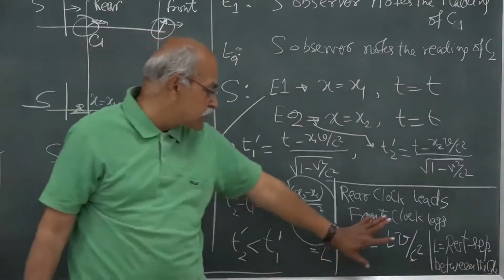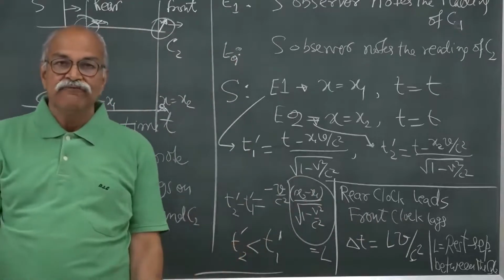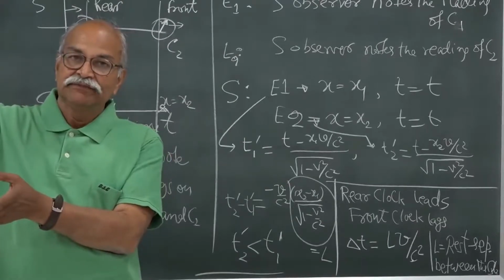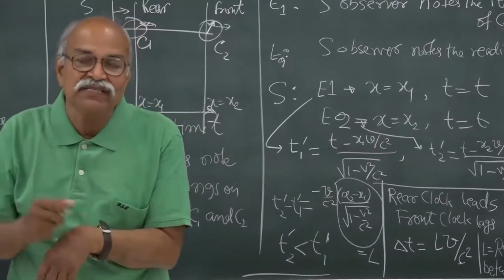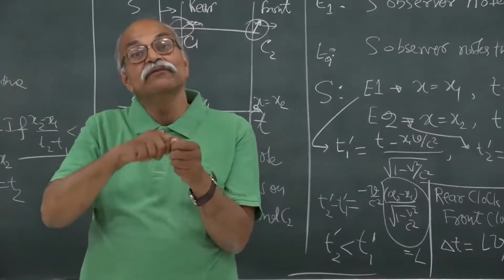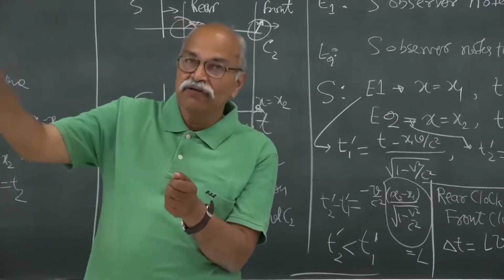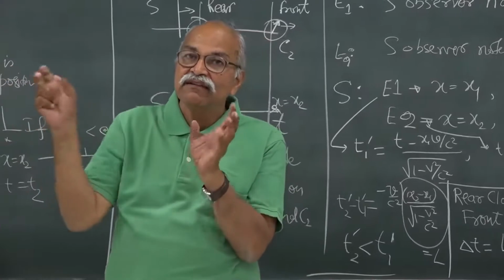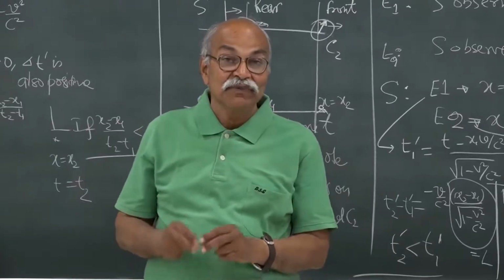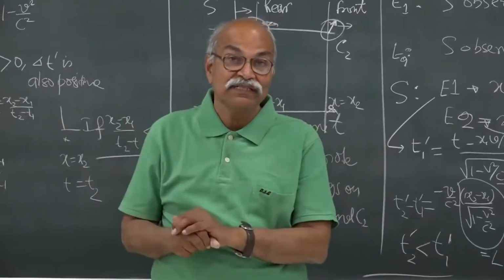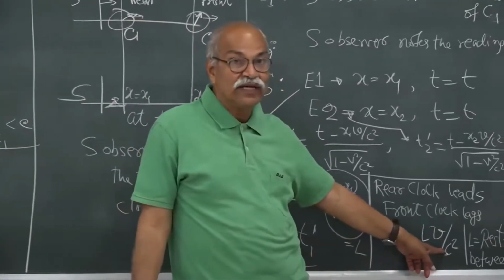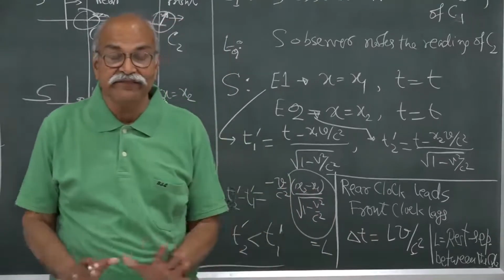Okay. So, remember this final result. If you have two clocks which are moving with respect to yourself, parallel to the line joining the clocks, then the one which is at the rear will be showing more time, the one at the front will be showing less time, and the difference of time will be the rest separation between the clocks multiplied by the speed of these clocks and divided by c square, L into V by c square. So, that is the lack of synchronization.